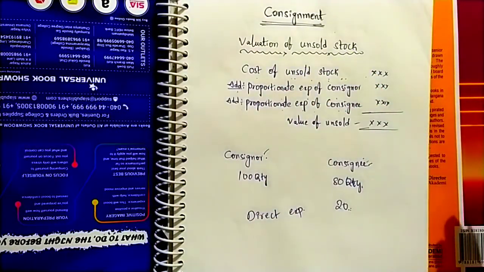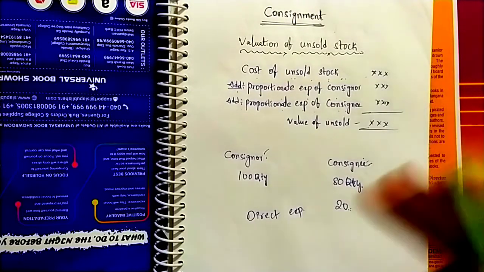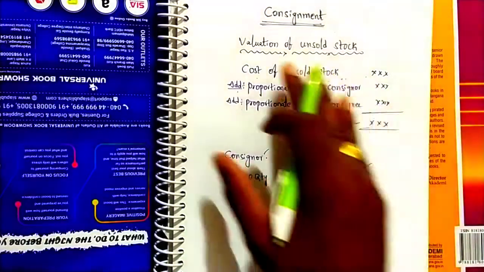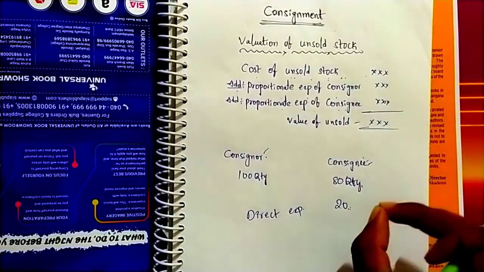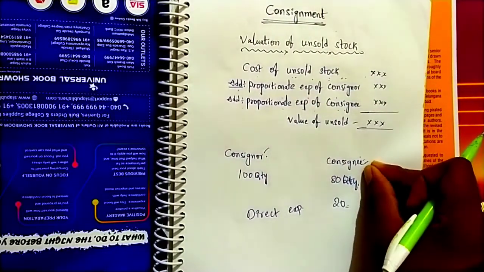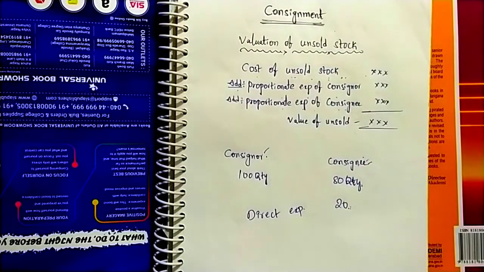Next, indirect expenses. Those indirect expenses we should not consider for the purpose of valuation of unsold stock. Indirect expenses means, after the goods reach the consignee place, some expenses are incurred. Those expenses are called indirect expenses.